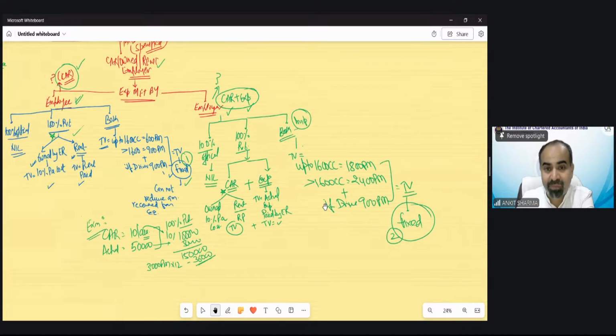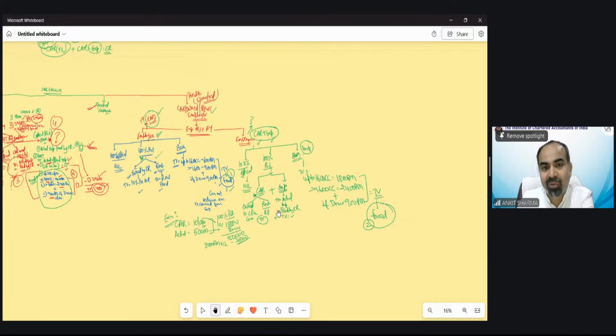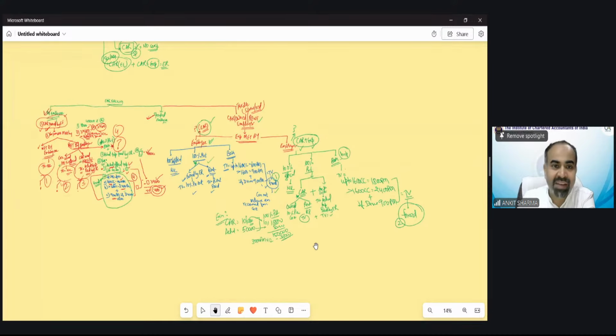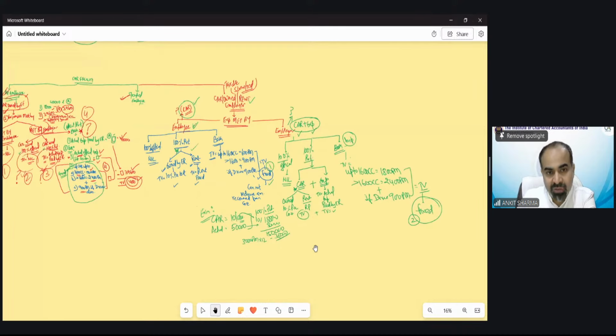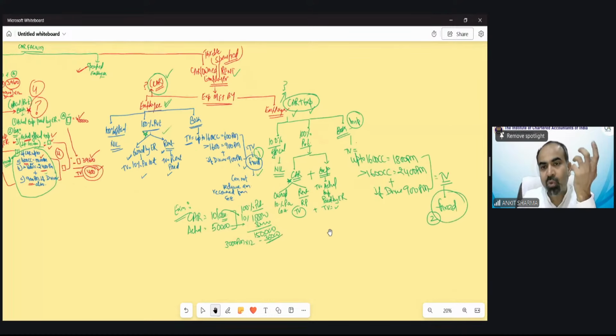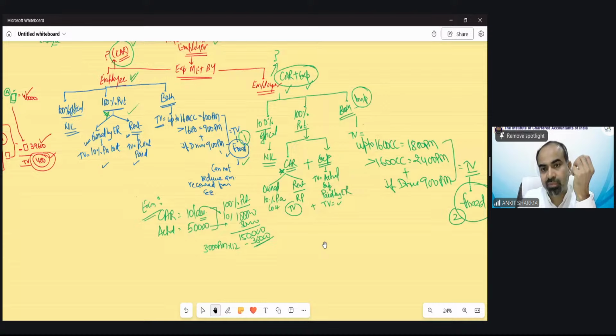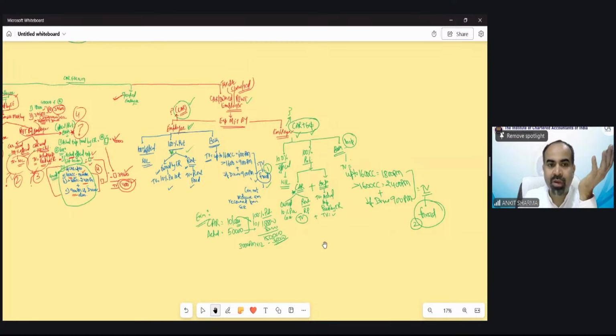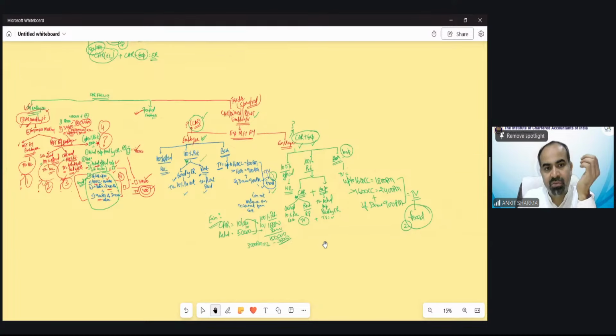Now you can see the diagram. If you see this diagram at one go, you will find something like that. So it's my suggestion to all of you that please redraw this diagram. Fine, you can take a screenshot or you can make this diagram on the basis of the class. You can go through it and make it one by one as I have discussed with you.